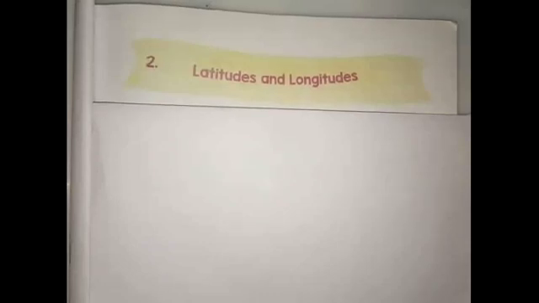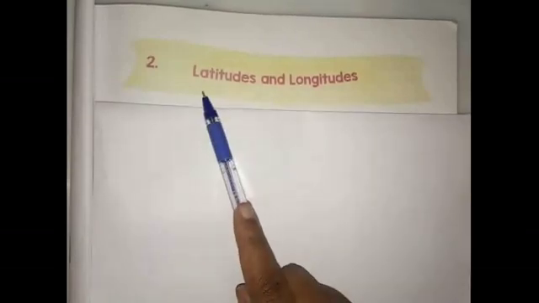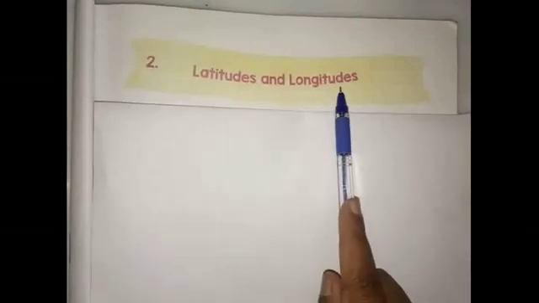The previous chapter was related to our Earth, the model of the Earth, that is globe, and a map. While reading a map, what are the important points we need to consider? Might be scale, directions, colors, symbols, and who's going to prepare a globe, what is his name, and the study of maps is called cartography, and a book of maps is called atlas, and three types of maps also we saw, that is thematic, political, physical. Now what is the name of the second chapter? That is latitudes and longitudes.